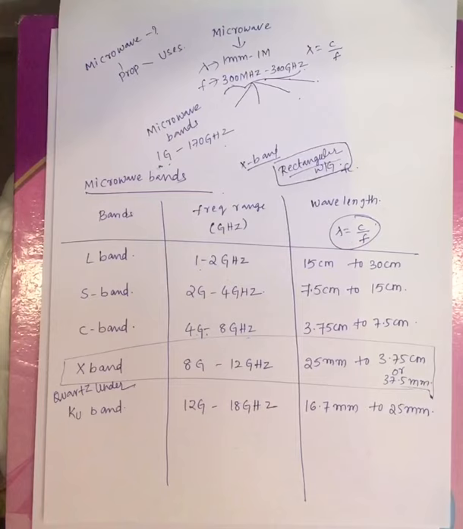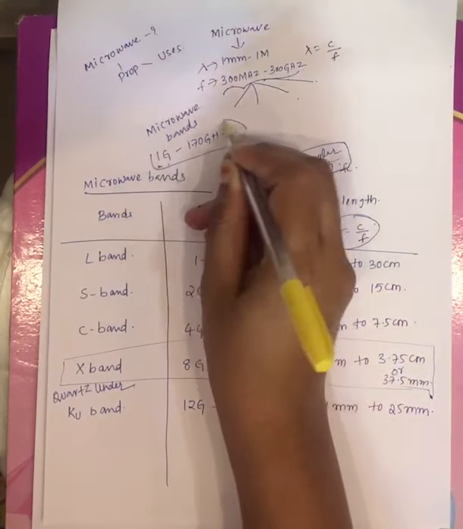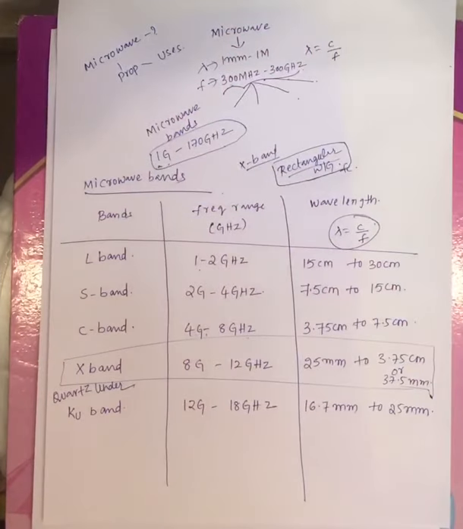Generally the microwave frequency range is 300 megahertz to 300 gigahertz, but under bands you will consider from 1 gigahertz up to 170 gigahertz, right? You'll have more than that also, but we'll consider this as the frequency range generally considered for microwave, right?